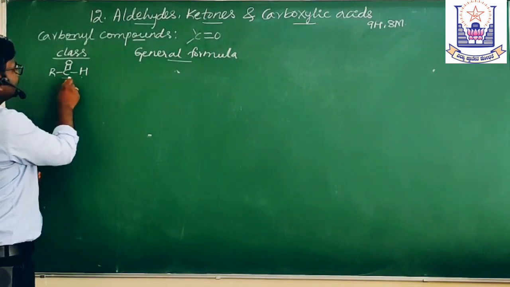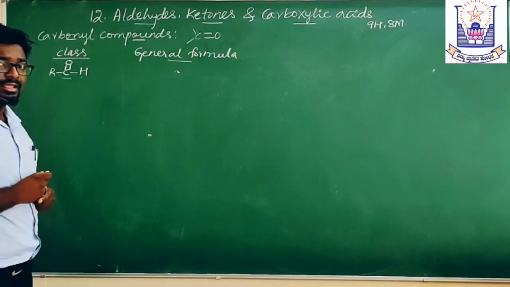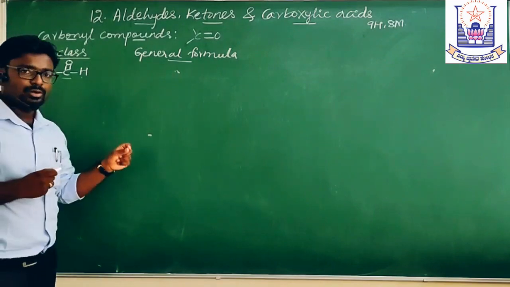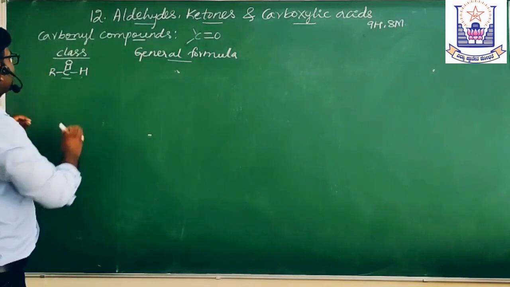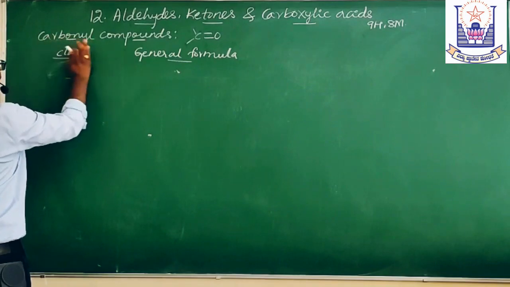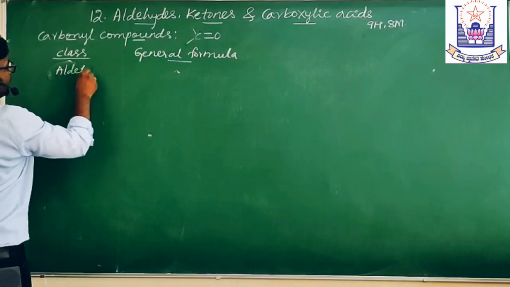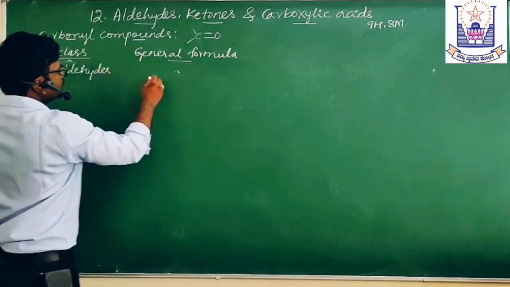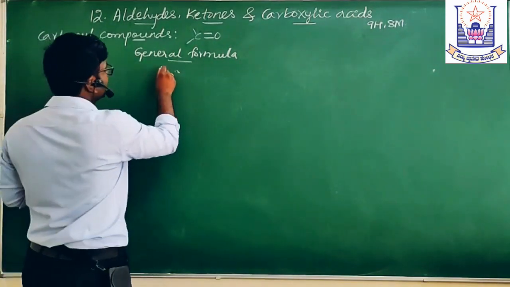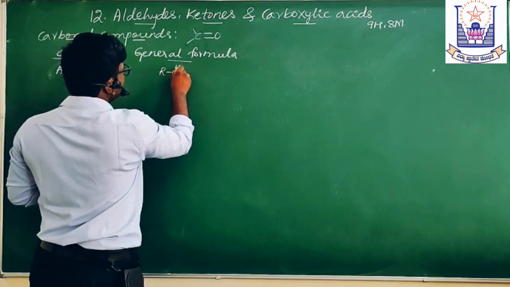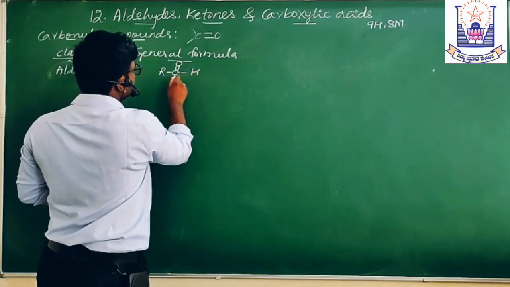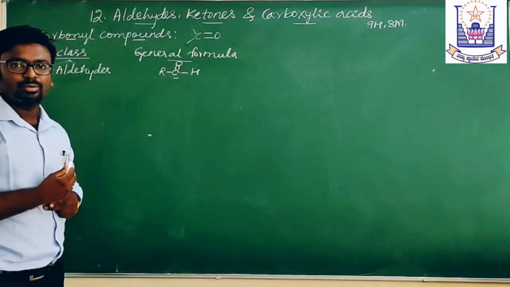You can see that there is a C=O. Any compound with this general formula is called an aldehyde. So, what is the general formula of aldehydes? RCHO. Here you can see the C=O.